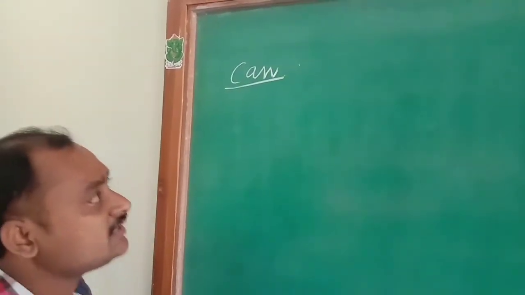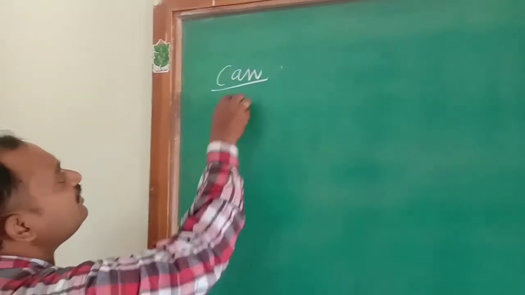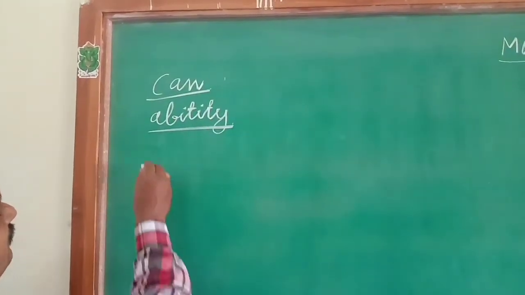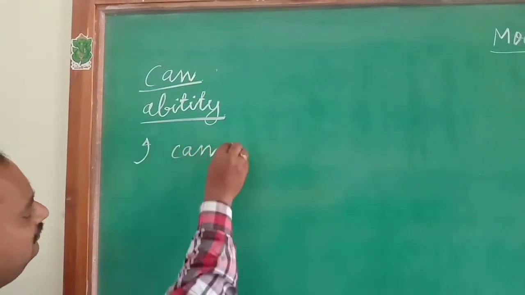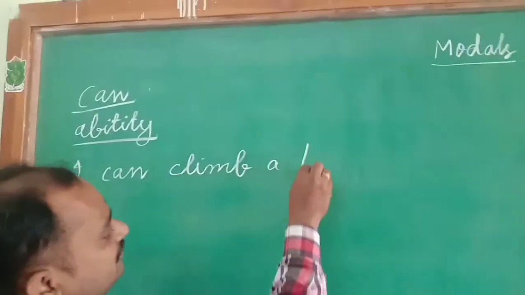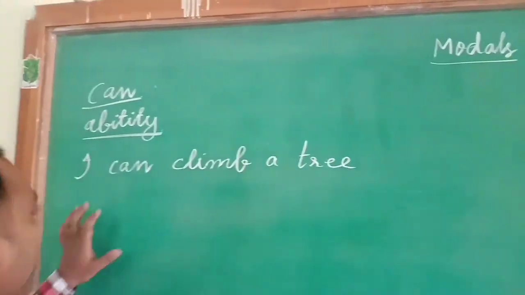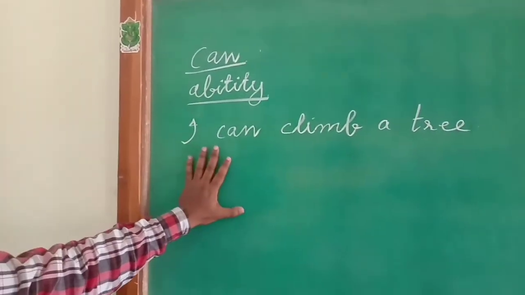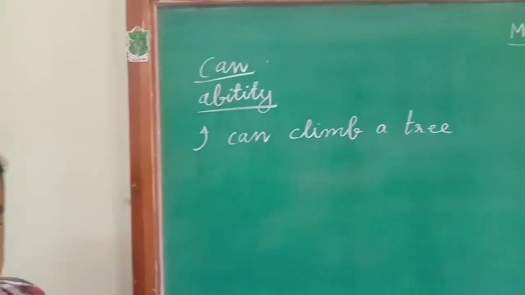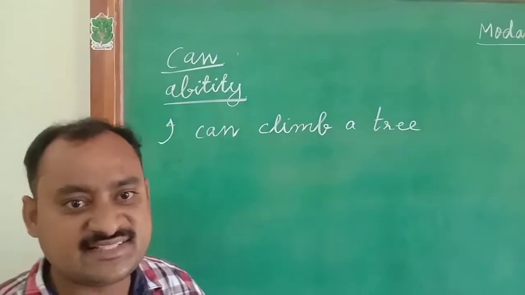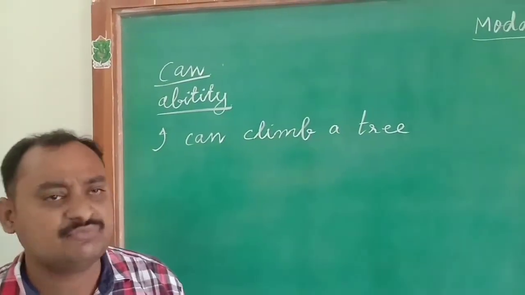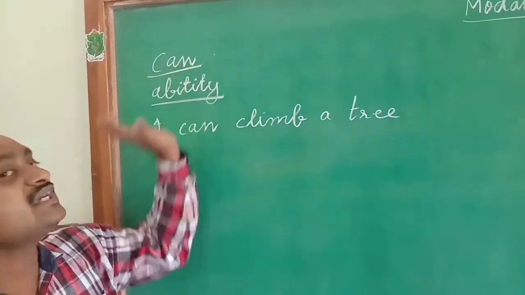Can. We use can to express the ability of a person. I can climb a tree. If we observe this, we can understand the ability of that person, that he can climb a tree. And we can write: I can speak English, I can solve these sums, I can swim across the river. If we want to express this kind of ability, we use the modal auxiliary verb can.